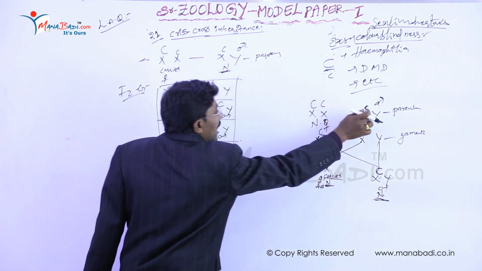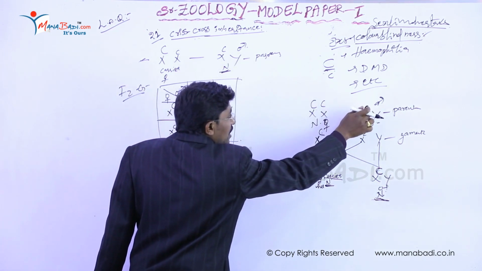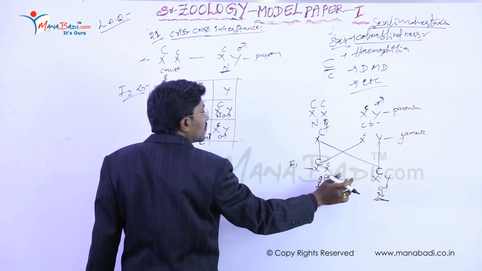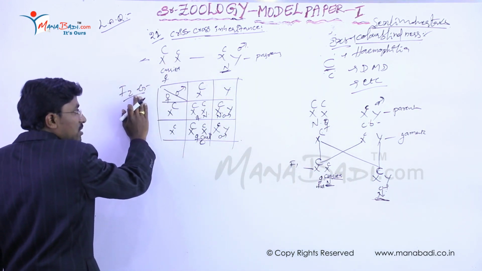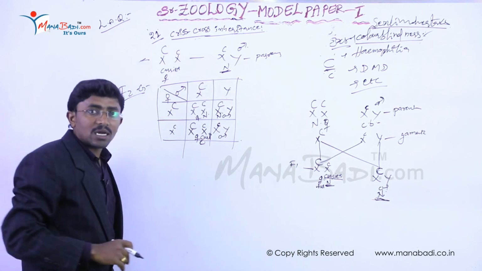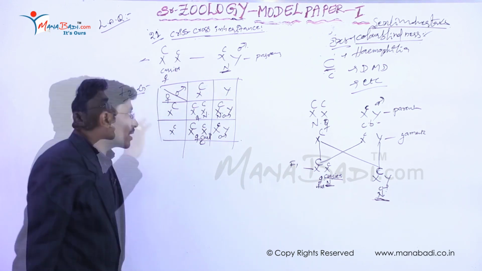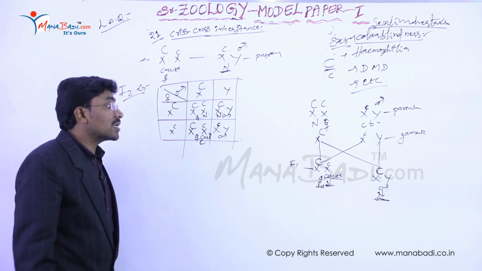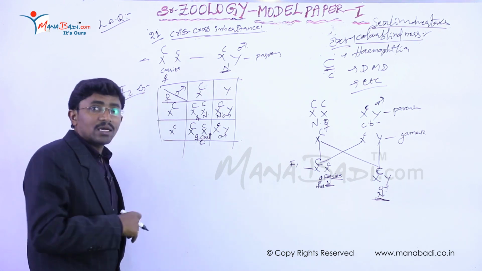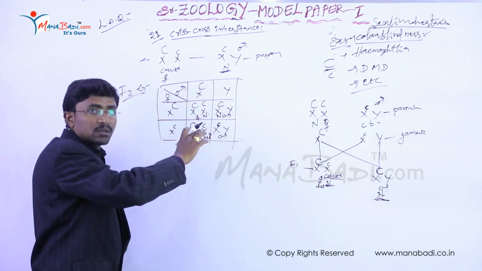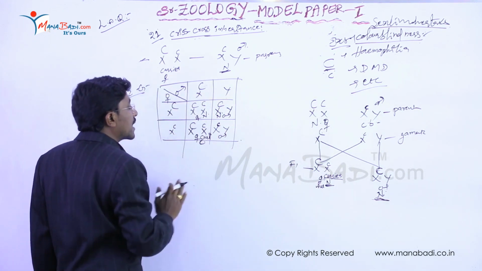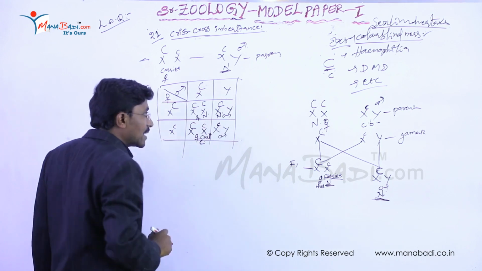This trait does not appear in the F1 generation, but it appears in the F2 generation. It means crisscross inheritance. The grandfather's characters do not appear in the father, but they appear in the grandson. It is the main character of crisscross inheritance.